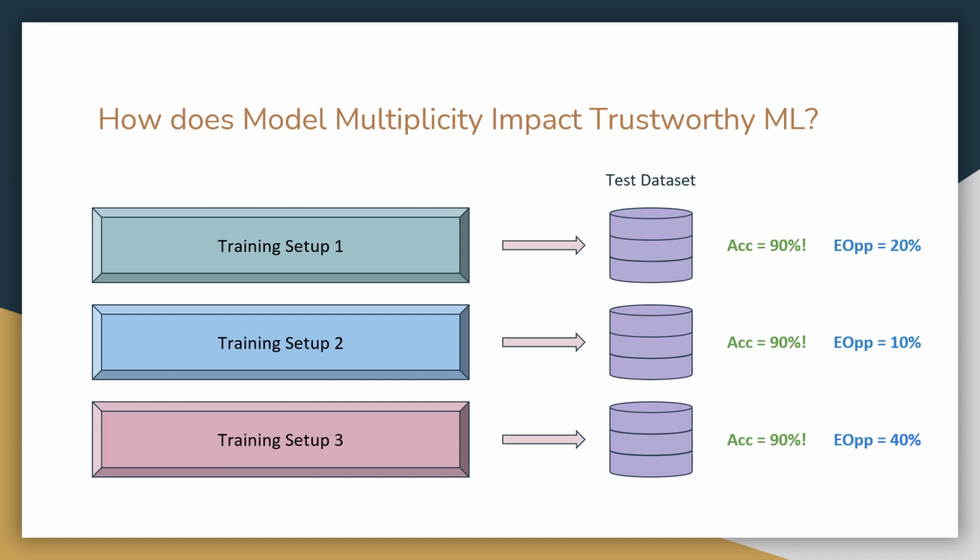For example, fairness. Model multiplicity gives us an opportunity to choose better models without losing the original utility of the training setup, and is an important step towards creating well-rounded and trustworthy systems.